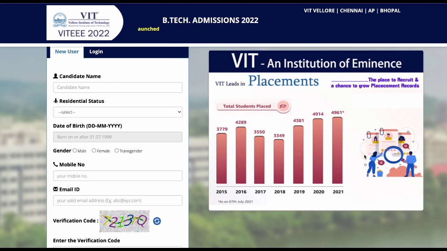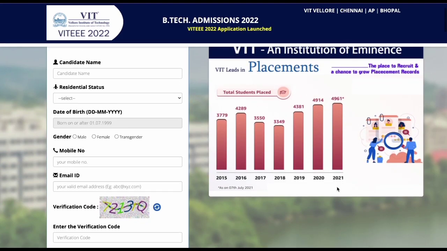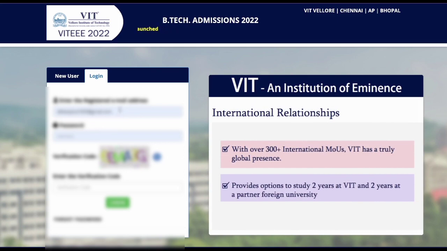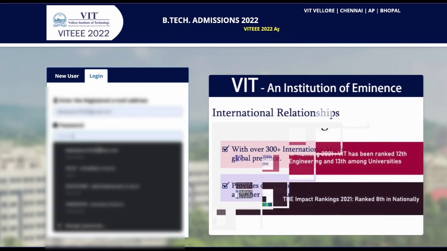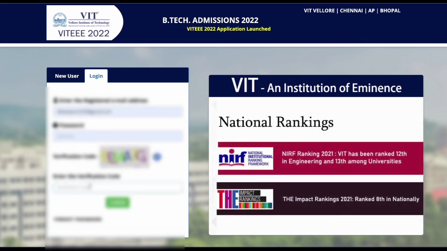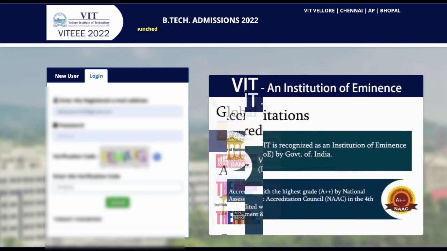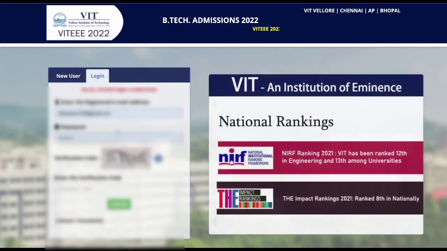Finally, also let's talk about the placements while we are filling up the details. So the placement opportunity at VIT is great. Every year there are more and more companies visiting VIT, and the competition is also high among the students, as well as 100% placement is there from VIT. From the topmost companies like the mass recruiters and the super dream opportunities are also available at VIT.